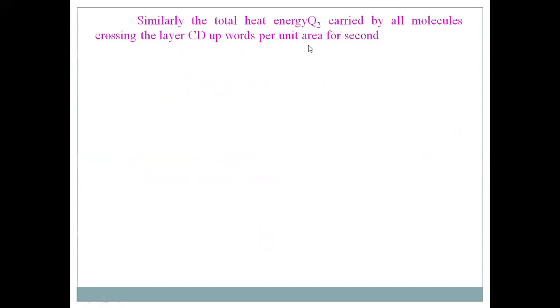So the amount of heat transfer between CD and AB is Q2, which by the same formula m c dT is 1/6 m n c into CV into the temperature of the layer CD, that is T minus lambda into dT by dy.